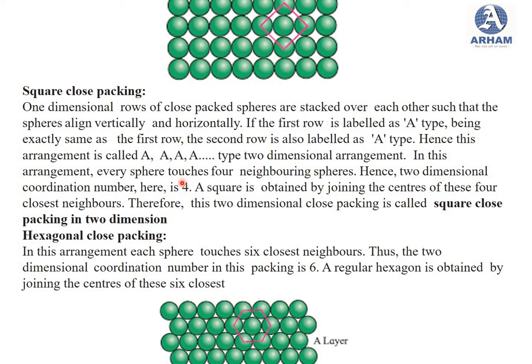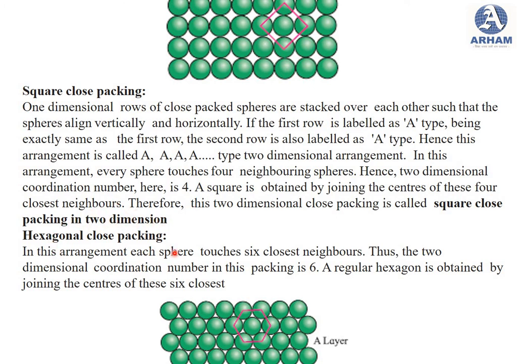In this arrangement, every sphere touches the 4 neighboring spheres. Hence this 2 dimensional coordination number is 4. A square is obtained by joining the centers of these 4 closest neighbors. Therefore this 2 dimensional close packing is called square close packing in 2 dimensions.